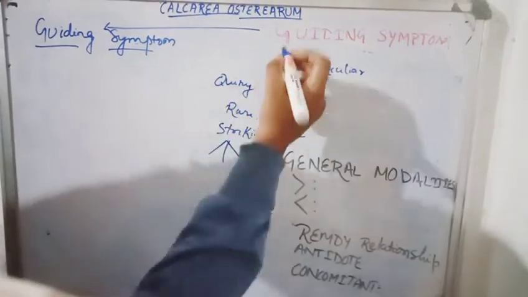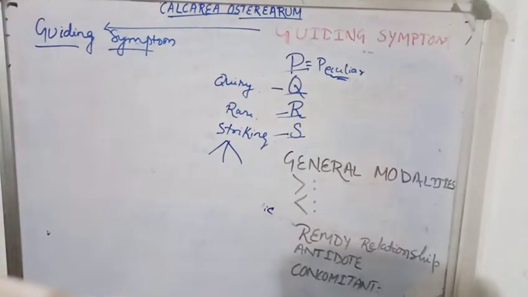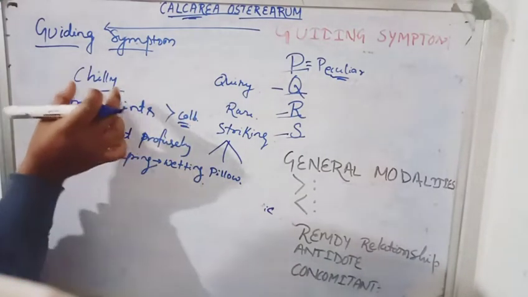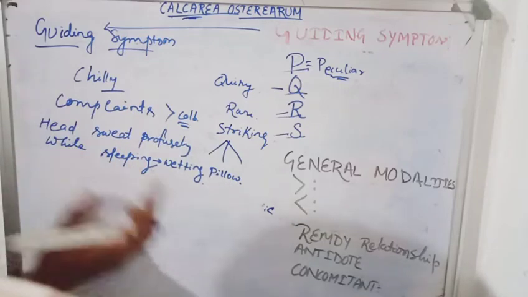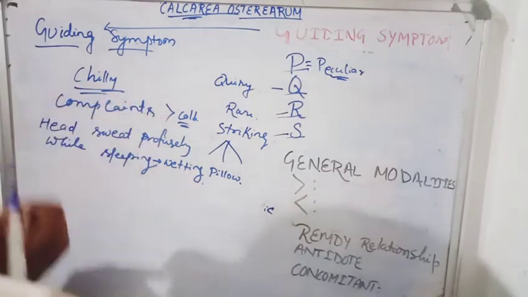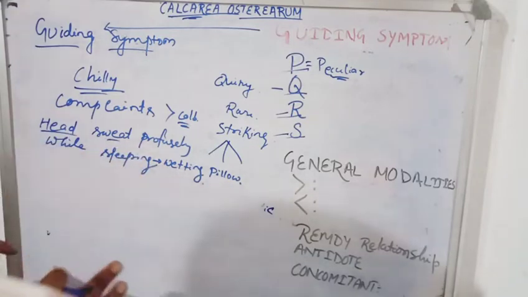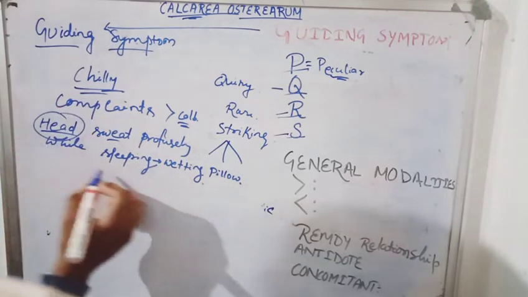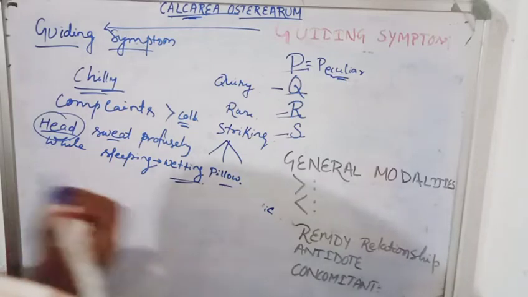Now, which symptoms did we include in the peculiar? The person belonging to Calcarea is chilly, meaning the whole body is cold. But how is it possible that sweat occurs on the head? This is the peculiar thing. When you come across that, you indicate Calcarea, and it makes the pillow wet. That is something very peculiar.